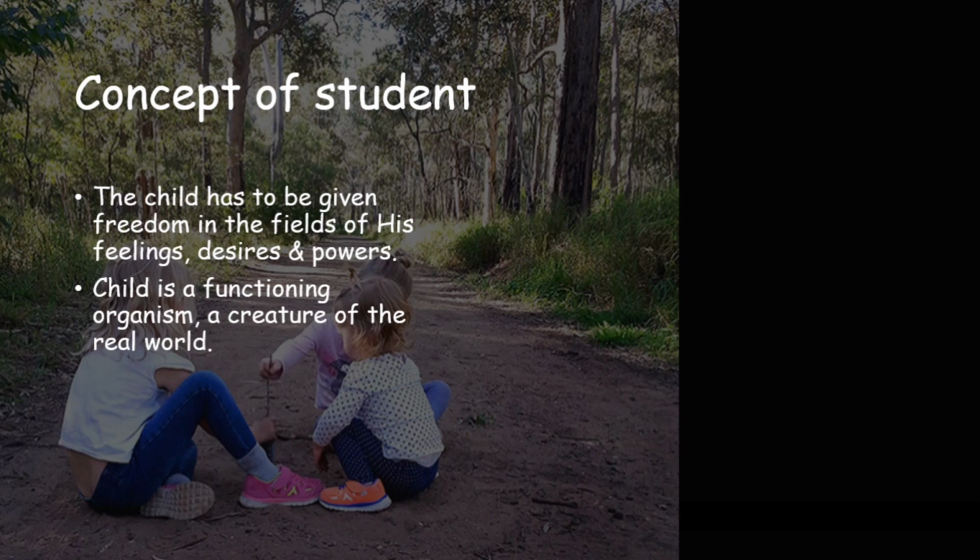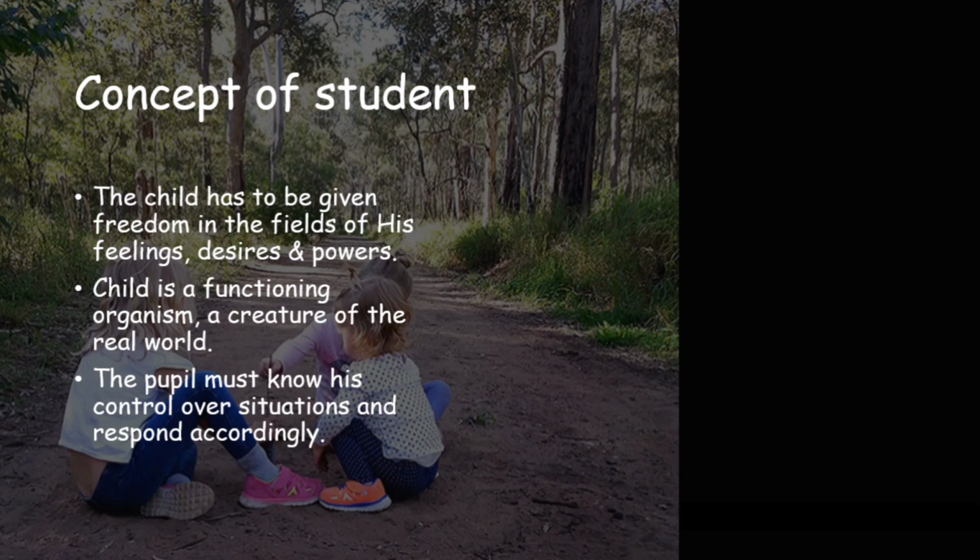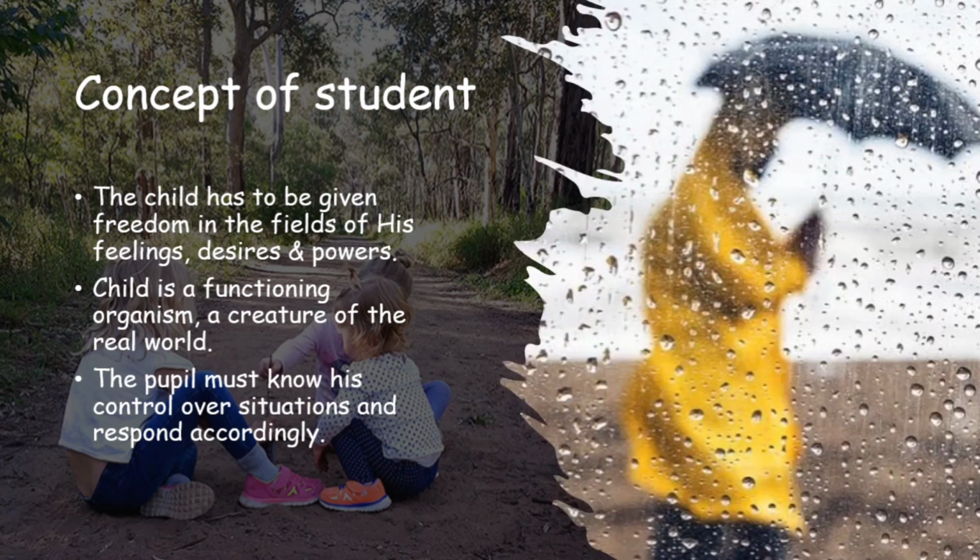The pupil must learn to differentiate situations based on whether he has any control over them or not, and respond accordingly. For example, if it's raining, he can take an umbrella or raincoat with him while going out. So, he learns to control his experiences where such control is possible. But suppose there is a prediction of an earthquake and nobody is advised to go out. In that case, he must recognize the forced order of nature and accept that he cannot control his experience in this case.